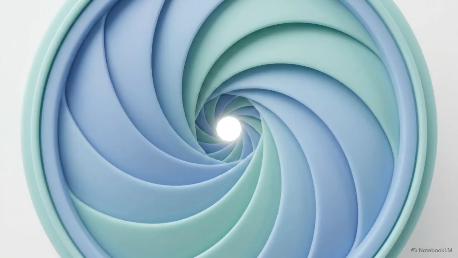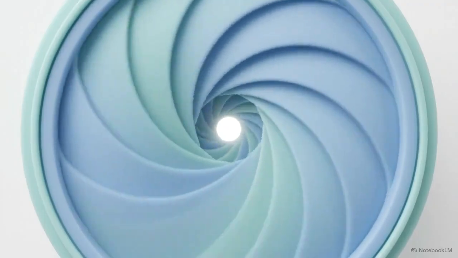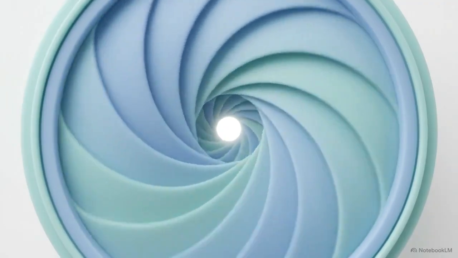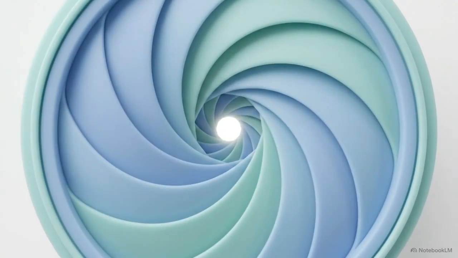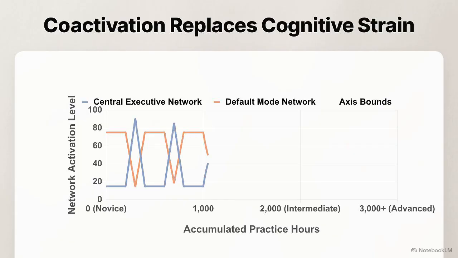Sustained focus is a highly competitive dynamic. The brain simultaneously locks its aperture on the target and actively filters out environmental noise. Comparing network connectivity reveals how this state machine evolves. Novices require massive prefrontal spikes, high cognitive strain, to deactivate the default mode. Intermediates maintain presence via rigid anti-correlations.